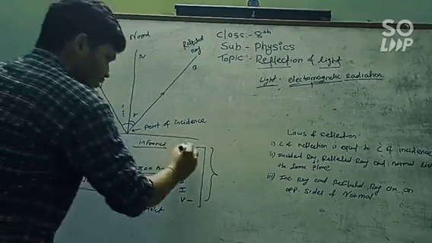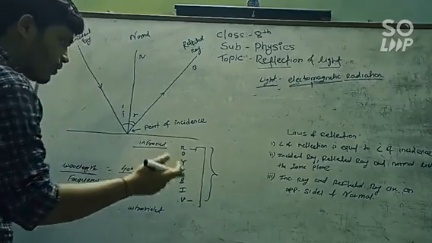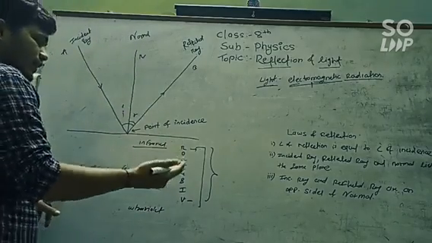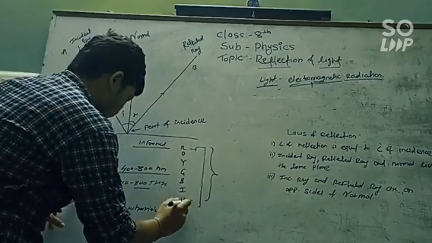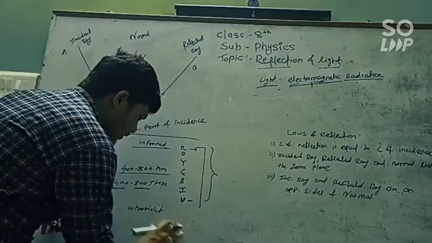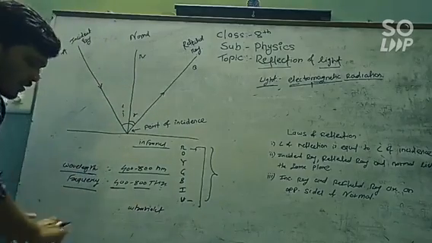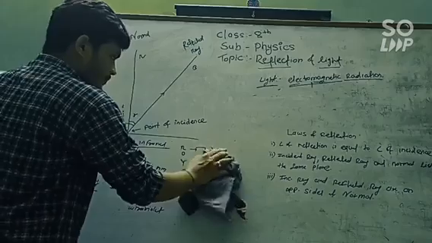For example, the frequency of violet color is 400 terahertz, and a frequency lower than 400 is ultraviolet radiation. So this is the visible spectrum of our light.